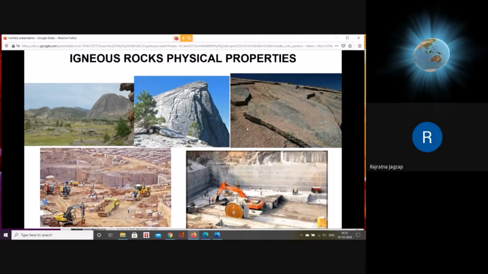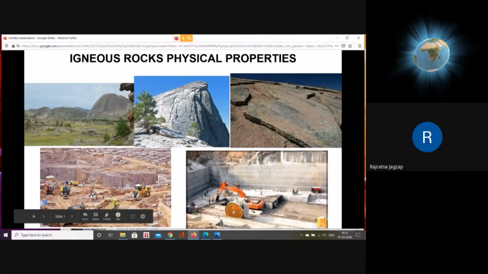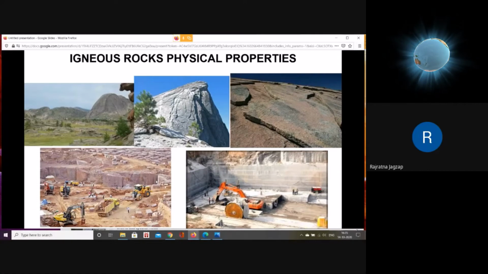At the left hand side bottom, you can see that some mining or quarrying work is going on. People are removing this granite for the use of human beings. This is a very famous rock used as a building stone or building material, mainly for flooring.